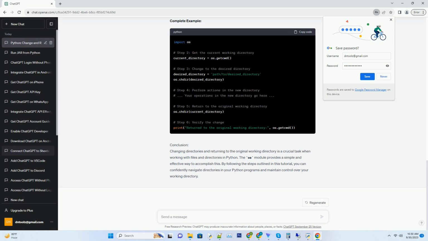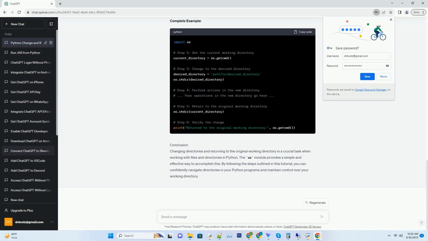Prerequisites. Steps to change directory and return to the original working directory. Step 1. Import the OS module. First, you need to import the OS module, which provides functions for working with the operating system, including changing and manipulating directories.